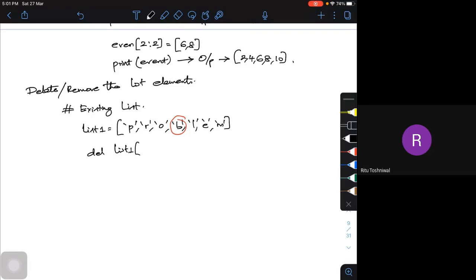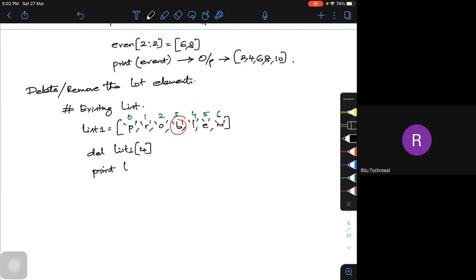What is the index for that? This is 0, 1, 2, 3, 4, 5, 6. So I'm going to go on list 1, 4. List 1, 4.